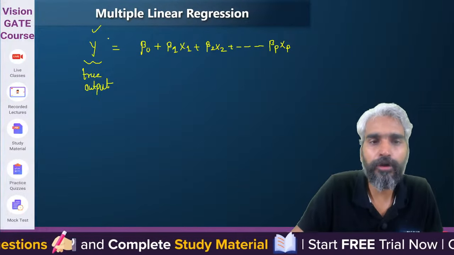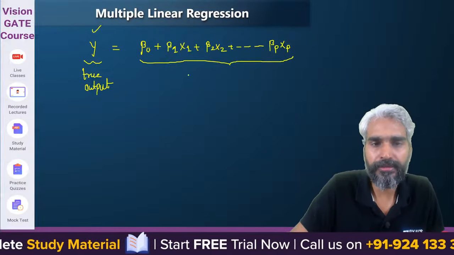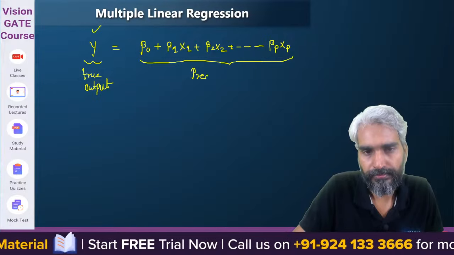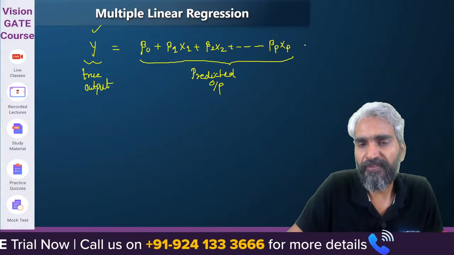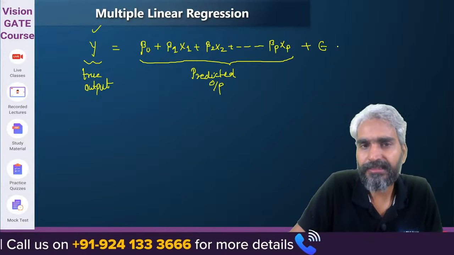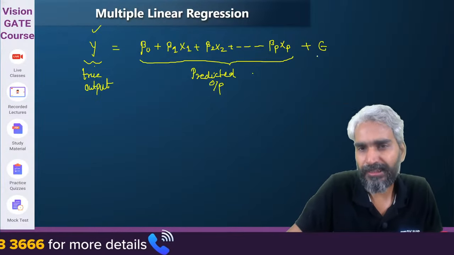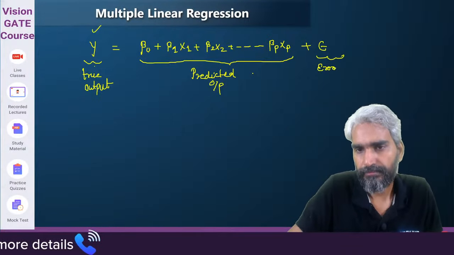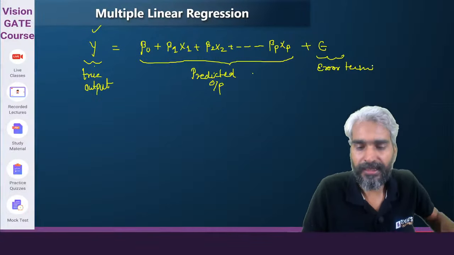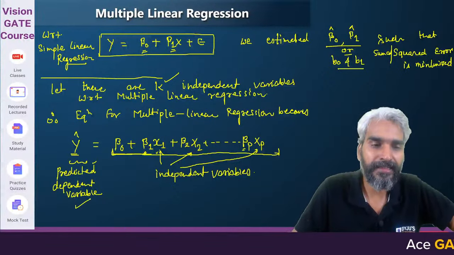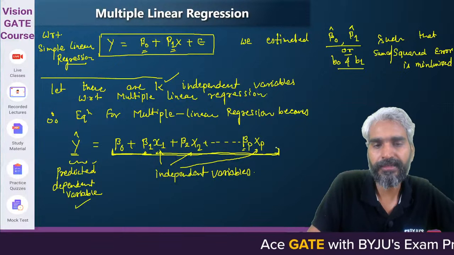So this is the true output. This is actually your predicted output. This is your true output. This is the predicted output. If we add this variance to this predicted output, then it becomes equal to the true output. So this is your error term. Yes or no? Is this clear? Here I have defined it as a predicted dependent variable, so the predicted dependent variable will be only this much.